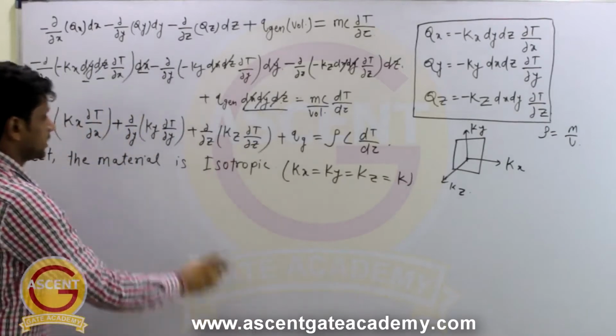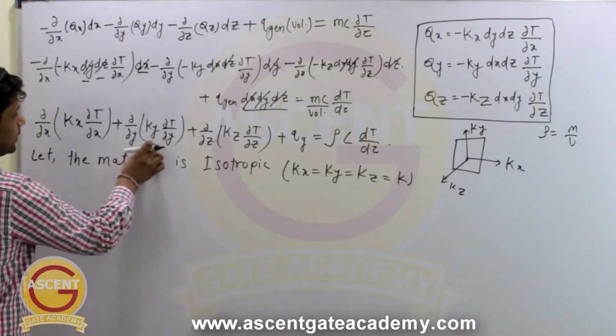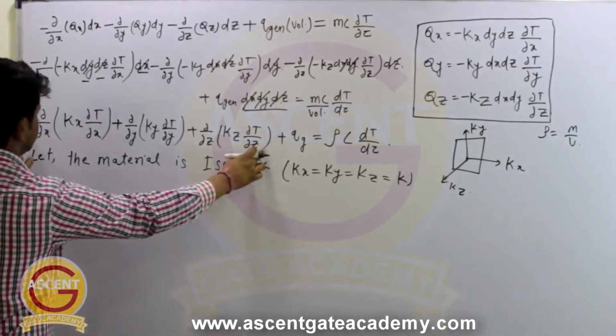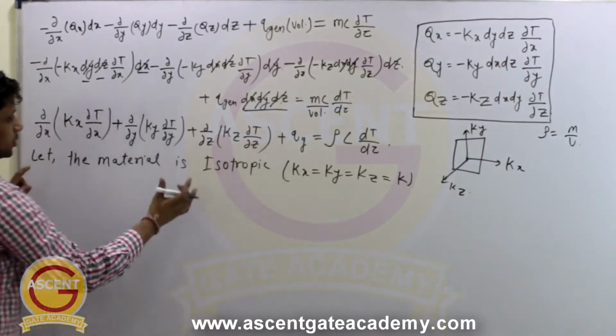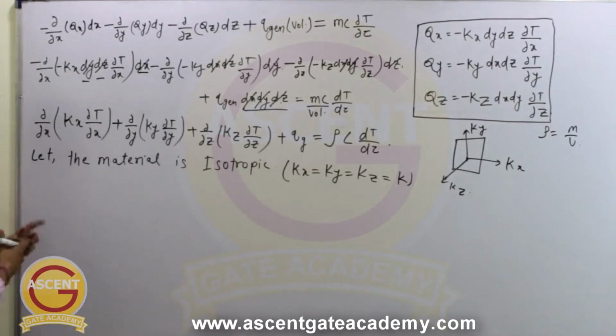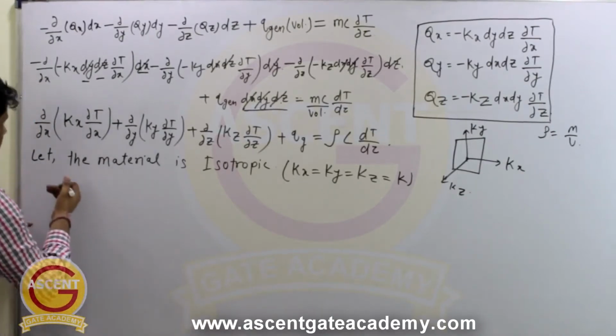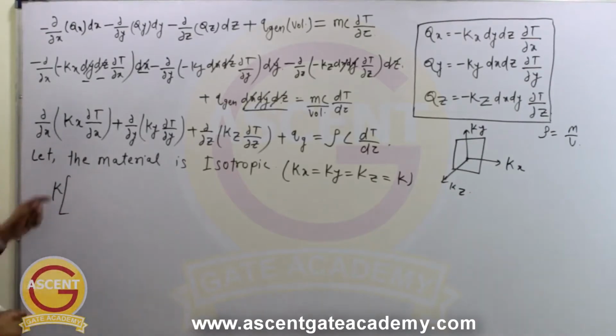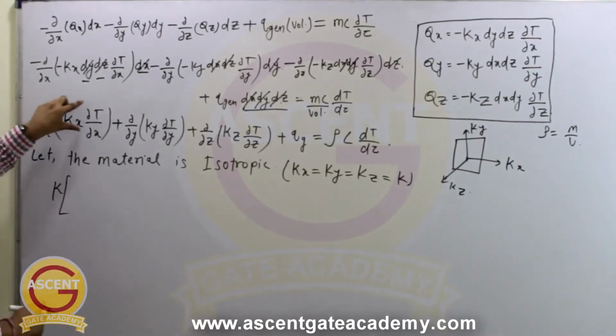right? So we can replace this kx, ky and kz with k, and as it is common in these three terms, we can take the k out of this equation, right? So we can write k common, so it will become del by del x into del T by del x.